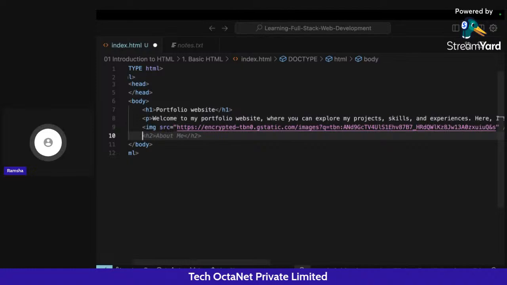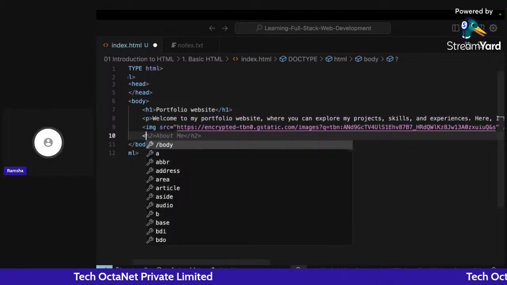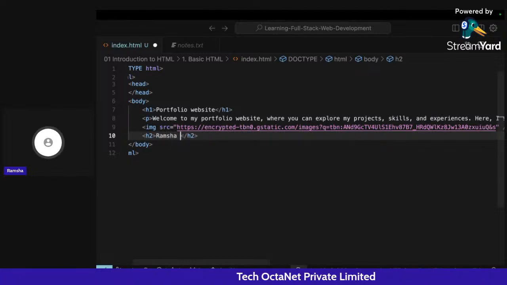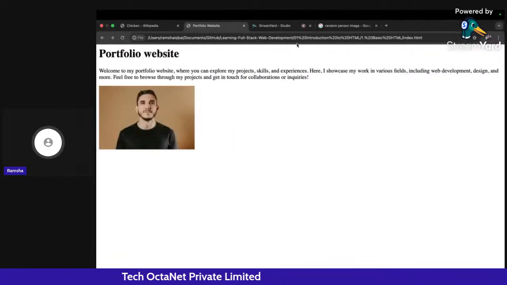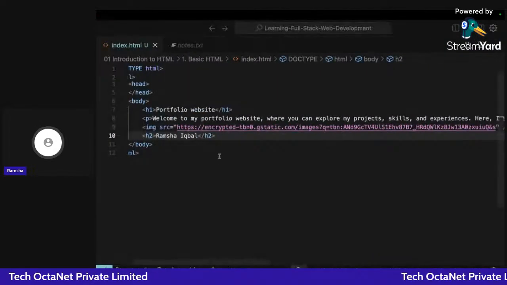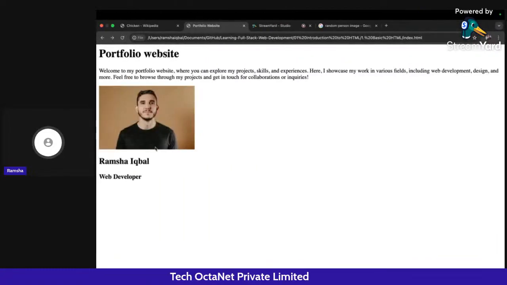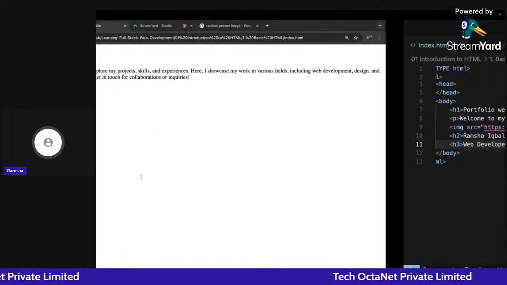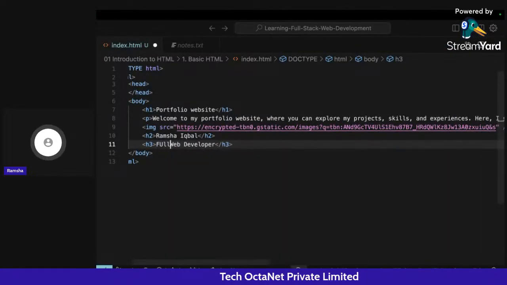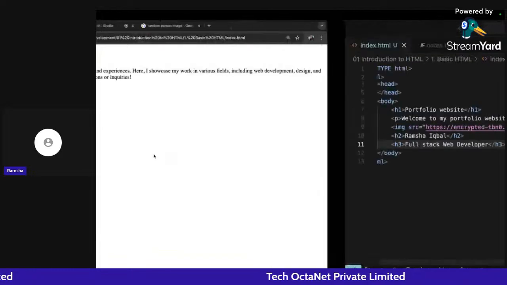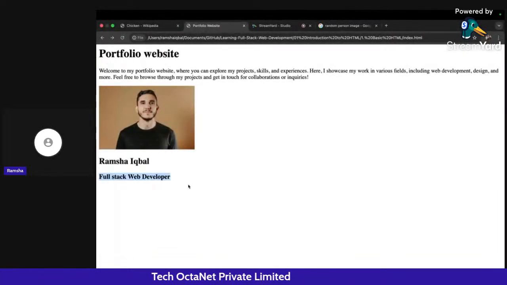Now, here when you have added the image, you will be writing about your name, right? So you will be writing your name here. So here I can write my name, okay, and I can write a profession here. So here I can say my profession is web developer, okay. And if I click on refresh, you can see I am getting these two details that we have here. So I can write here a full stack web developer, and based on whatever things you can write here. And I am going to write it in H3. Let me refresh this so you can see now it's being displayed correctly.